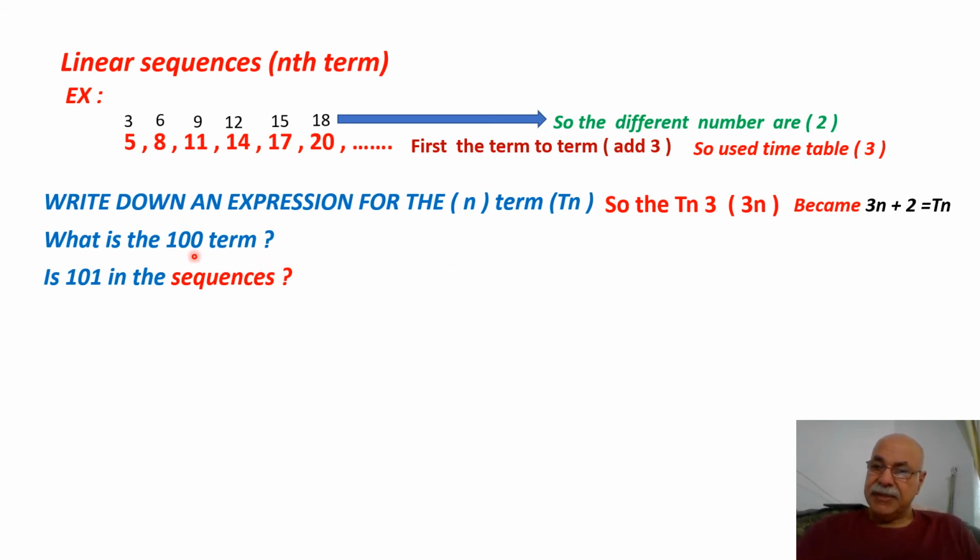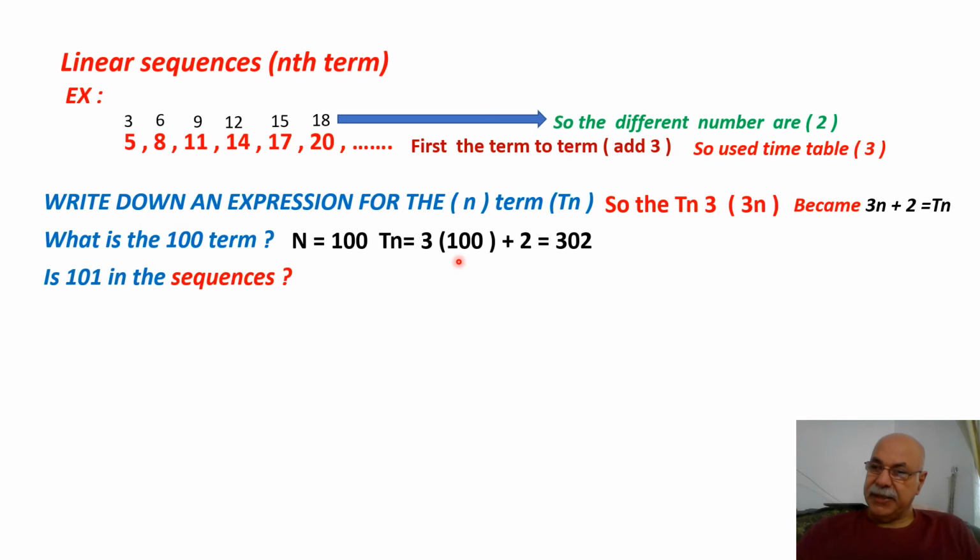Now we see what the 100th number is. n equals 100, Tn. When I get the Tn, I go to the equation, the normal equation, Tn = 3n + 2. He asked me about the 100th number, this n.